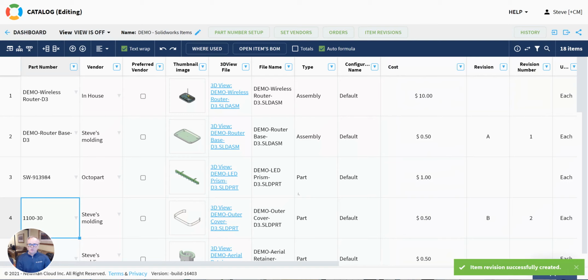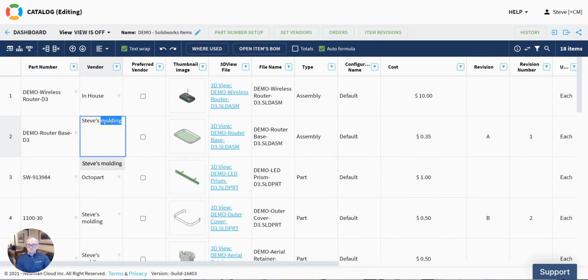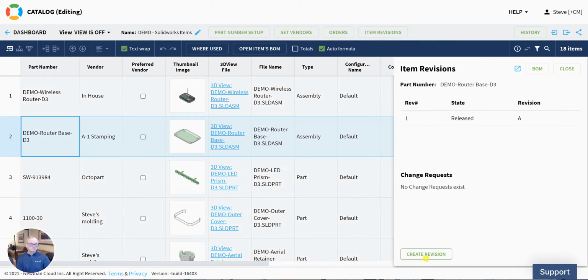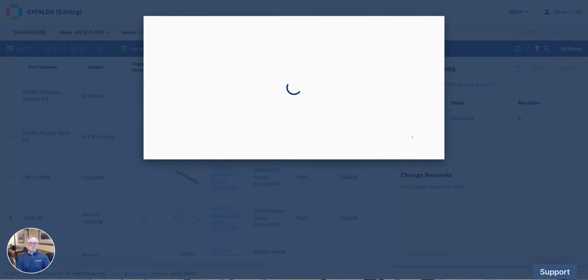I, of course, can make any changes to this. Maybe I get a better price on this, then the price goes down. Maybe I change the supplier from Steve's Molding to something else. Maybe I'm going to get it from my stamping place. I create another revision for this, and I can make this revision B, and so on. So this is how item revisions are managed in the catalog.